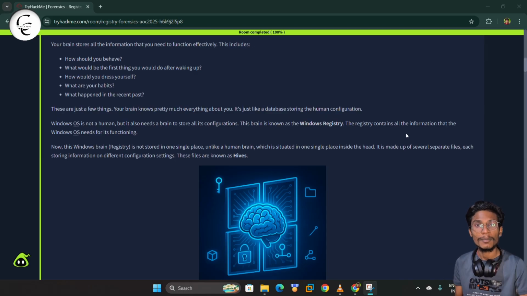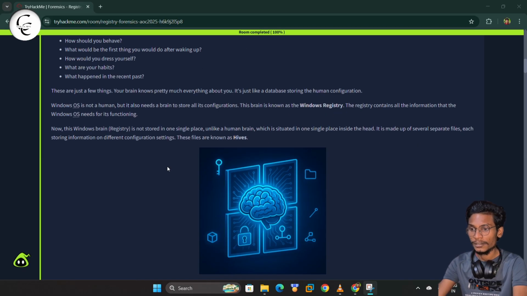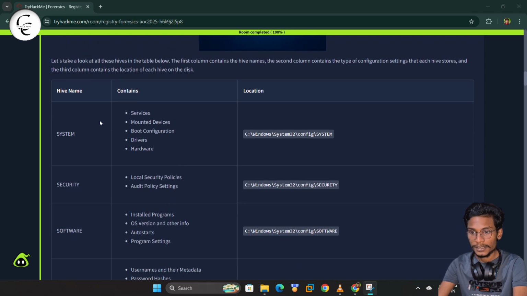In a human, the brain is situated in the head, but in Windows OS these are distributed in separate files, and the different files store different information. These files are known as hives. Here we have the table that contains the hives.